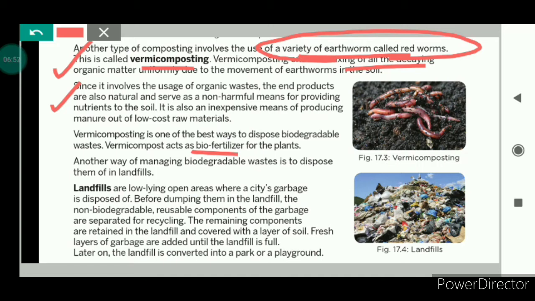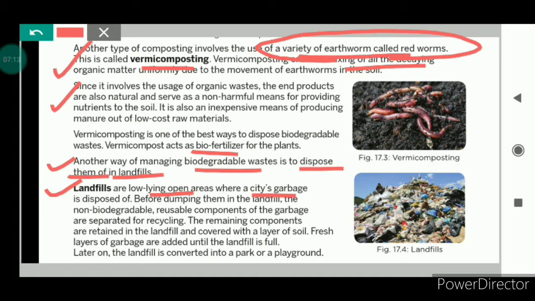Now we will see another method, that is landfills. Another way for managing the biodegradable waste is to dispose of it in the landfills. Now let us see what landfills are. Landfills are the low-lying open areas where the garbage of the city is disposed of.